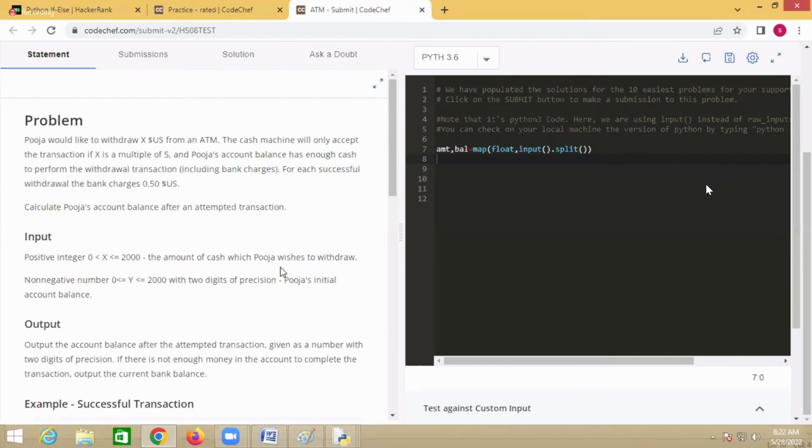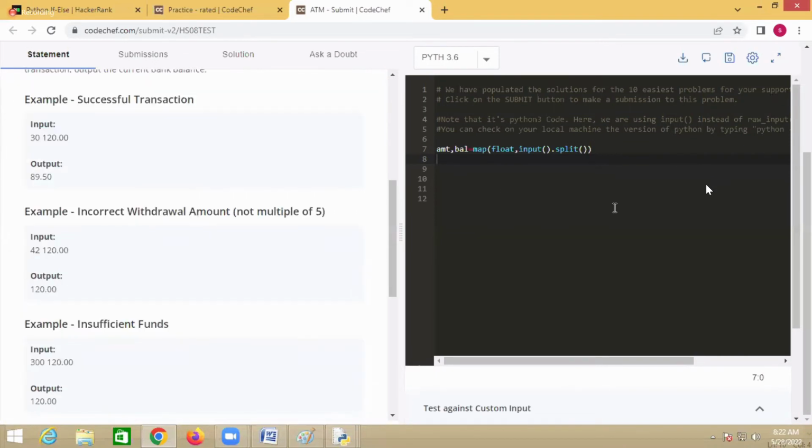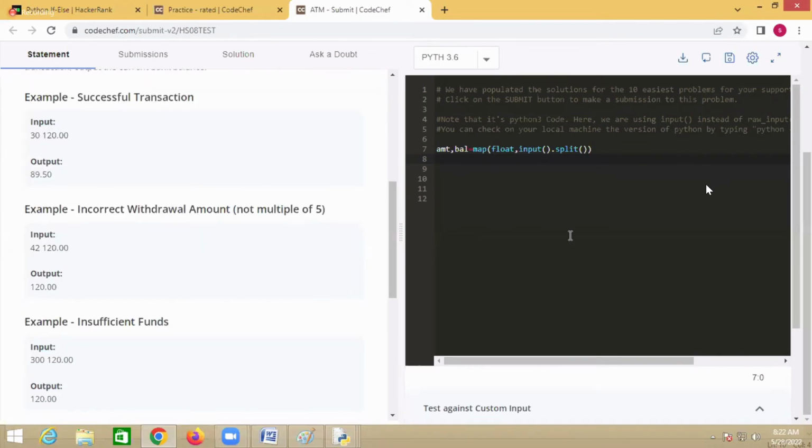5. What is my condition? If amount mod 5 equals 0, it means it is a multiple of 5, and next, it should have the balance, yes. Then what you have to check is amount plus